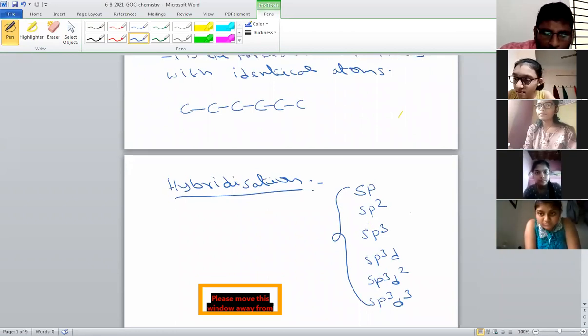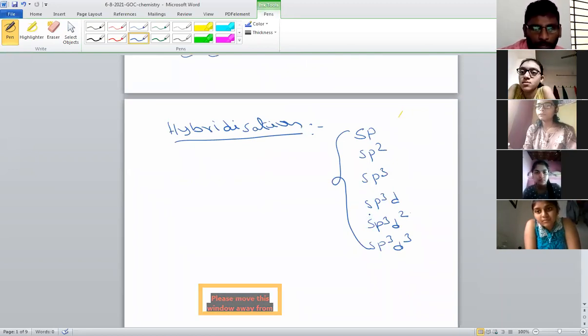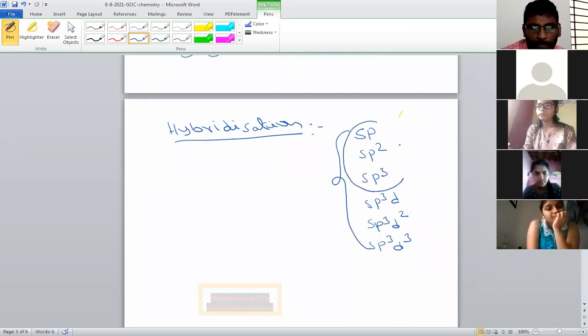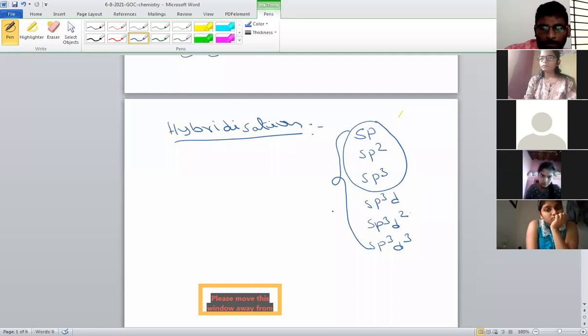What I am explaining is that in carbon compounds, three hybridizations are possible: sp, sp2, sp3. Carbon atoms or carbon compounds will exhibit three types of hybridization. What are they? sp, sp2 and sp3.